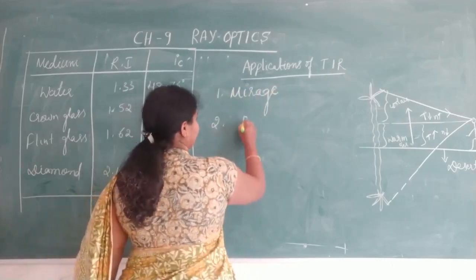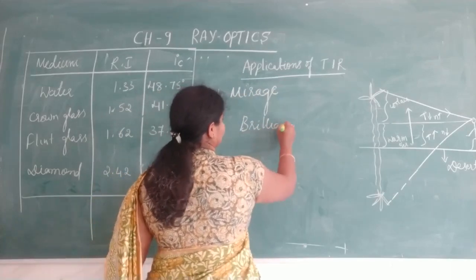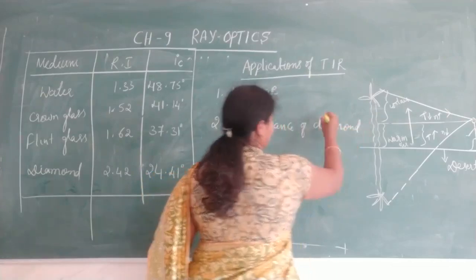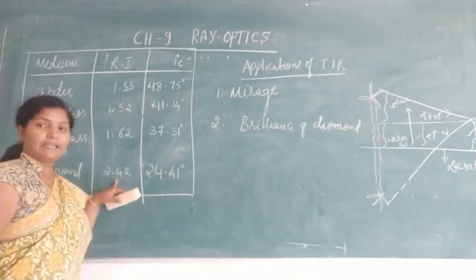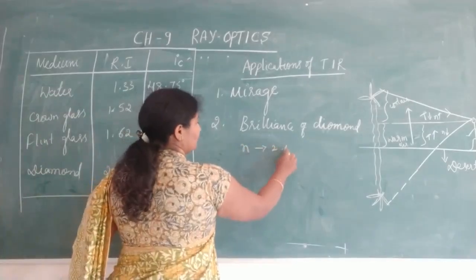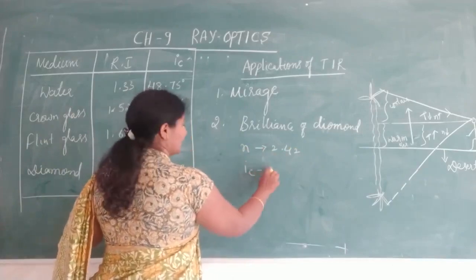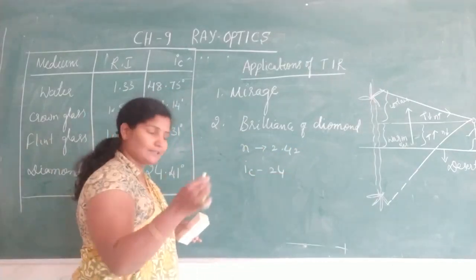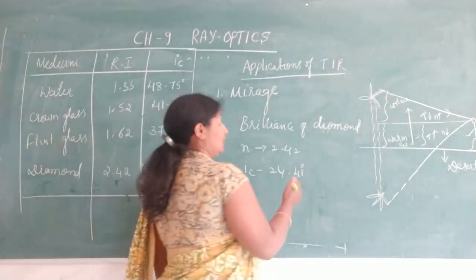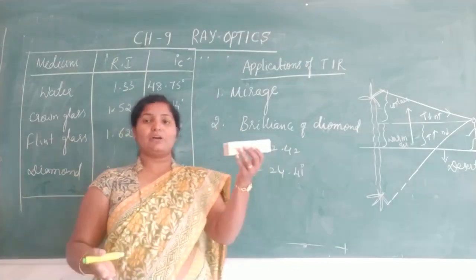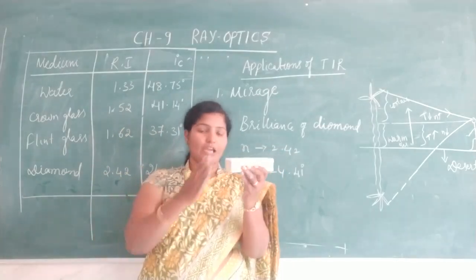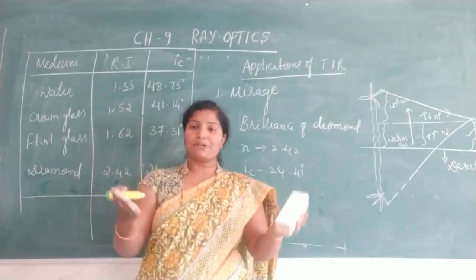Second one, that is brilliance of diamond. As I already explained, it has a high refractive index. The refractive index of diamond is 2.42, and it has a very less critical angle, 24.41 degree. So due to this, a properly cut diamond. So now we take the diamond piece like this. There is no total internal reflection. We have to cut this diamond piece in a proper shape.